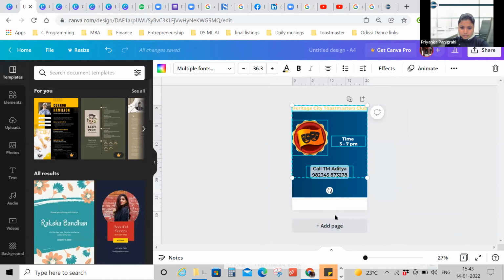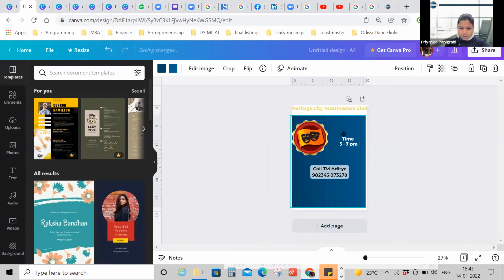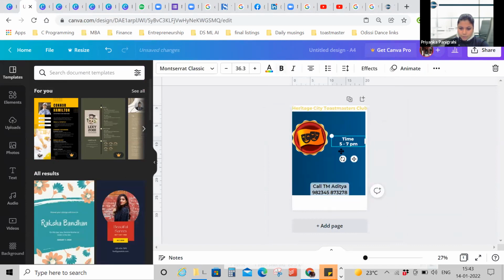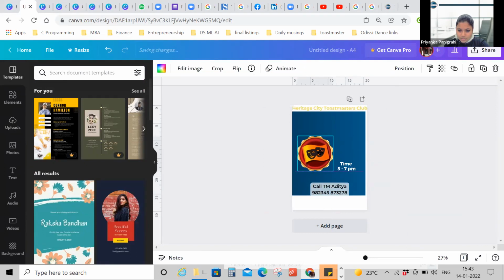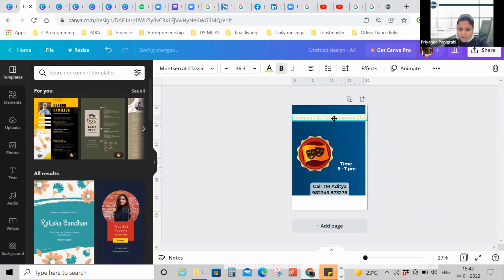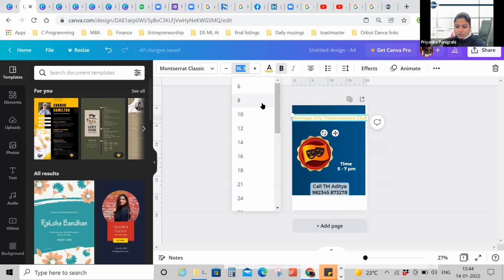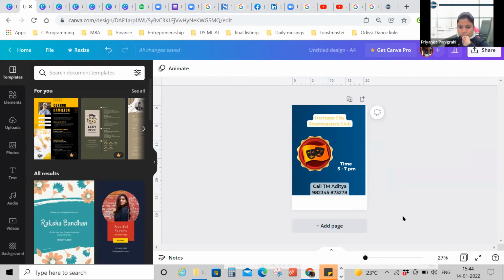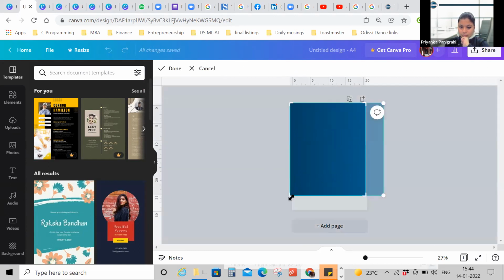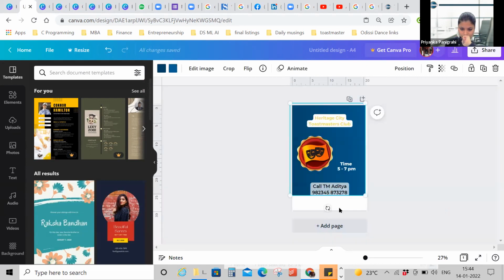Now what I can do is place the elements in positions which help make it a well proportioned flyer, and not much effort is required for changing the dimensions for different sites. So this is how you can do it. I hope this is clear.